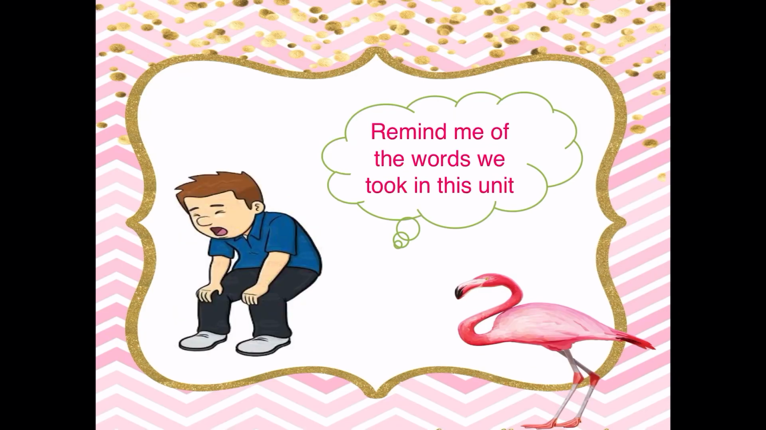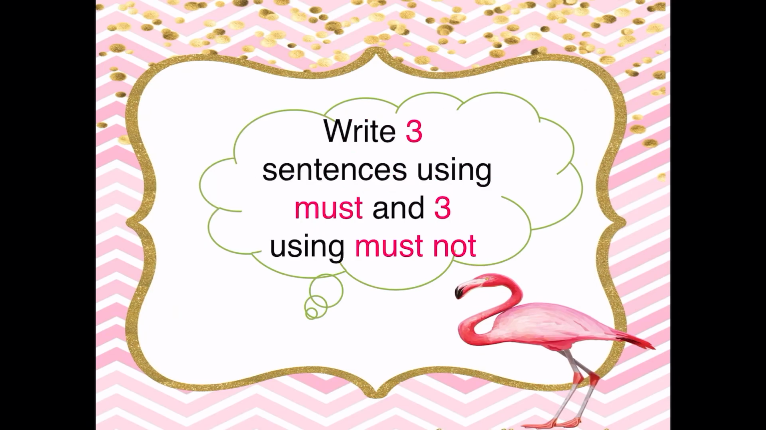Let's see the second word. What can you see? I can see a boy. I think this boy is tired. Can you spell the word tired? T-I-R-E-D. Now, write 3 sentences using must and 3 sentences using mustn't.